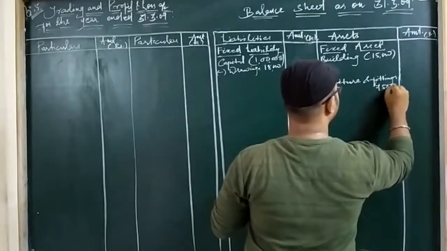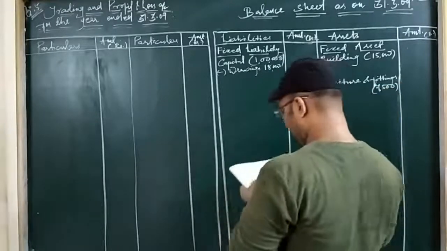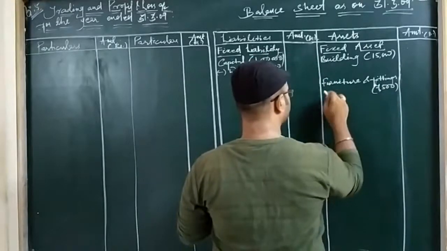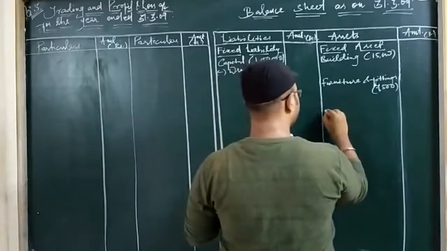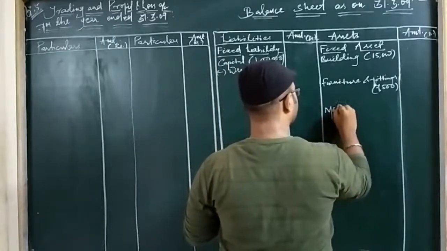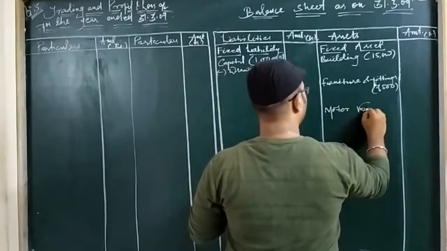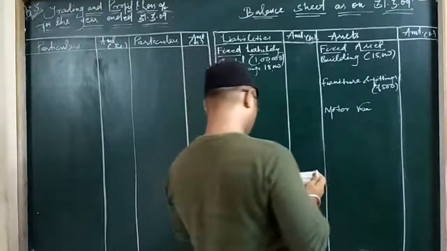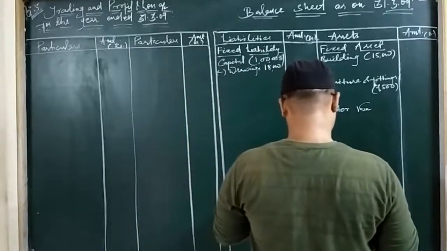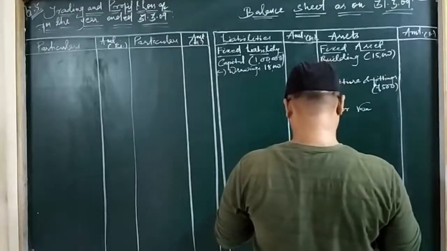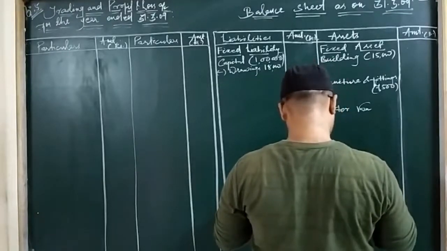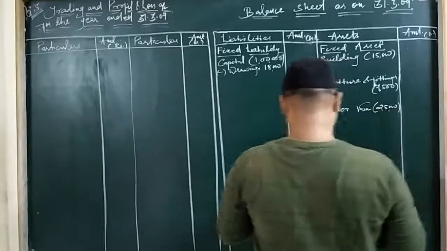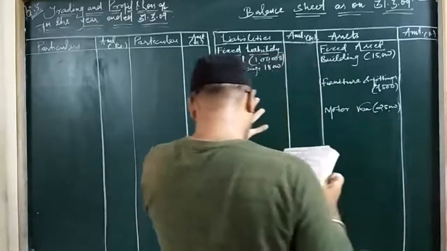So I am leaving space for adjustment, kept in the inner column. Then we have motor van. Again, it is an adjustment part of fixed assets. So see, I am leaving space for furniture for the purpose of depreciation. So I am writing here motor van. Hopefully, the assets are not having more, like intangible assets and fixed assets. We are not having space here. So motor van given is 25,000. So these are the fixed assets that we have posted.